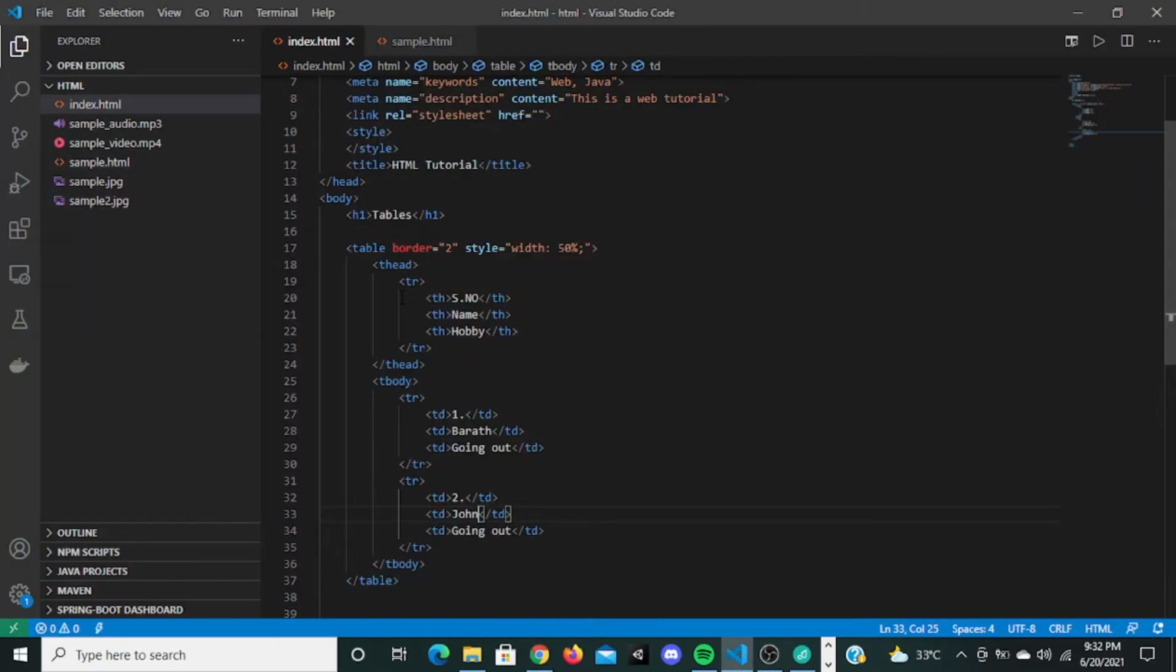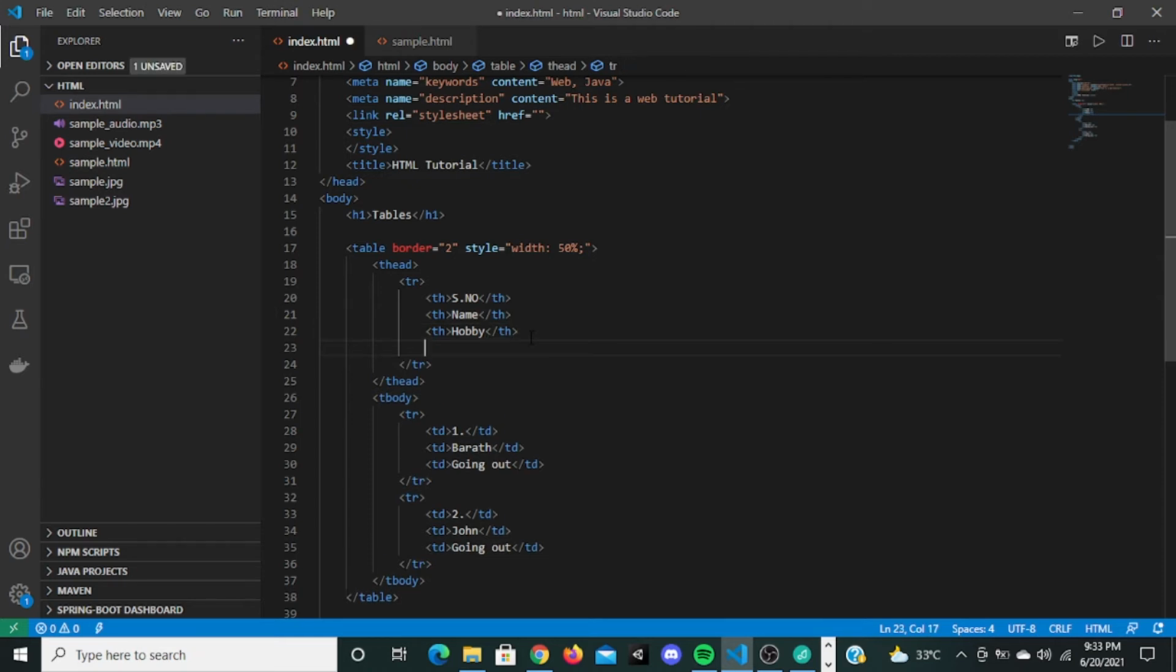Now there are some cases where you want to have 2 columns in one heading. For that, you can use an attribute called colspan. For example, I will show it to you.